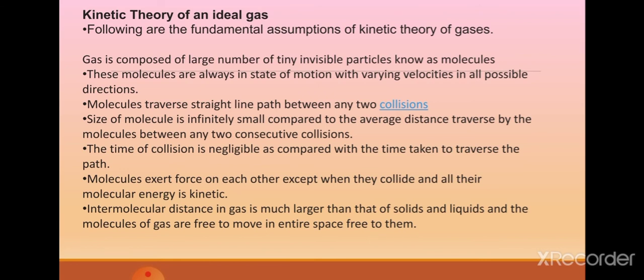Gas is composed of a large number of tiny invisible particles known as molecules. These molecules are always in a state of motion with varying velocities in all possible directions. Molecules travel in a straight line path between any two collisions. Means when the molecules collide, again they travel in a straight path. Whatever the direction was, it will be changed, and they will move on in a straight path.